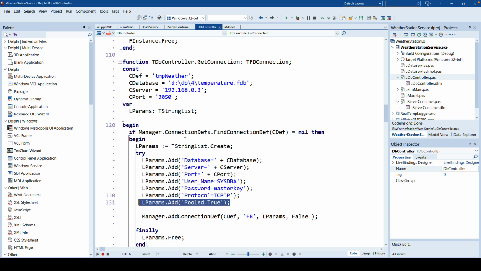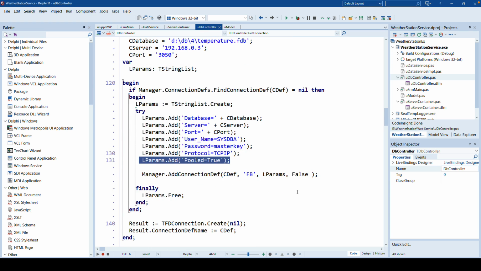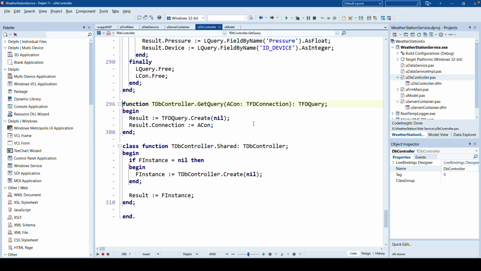The key is that you use connection definitions and do not try to connect to the database directly just using database, server, port properties on the TFDConnection component. You have to reserve a connection name. That can either be done on the system using a configuration file, or as shown here, using the connection definition set up in source code. Getting a query is really simple. You create a new FDQuery object without any ownership and assign the connection to the query.